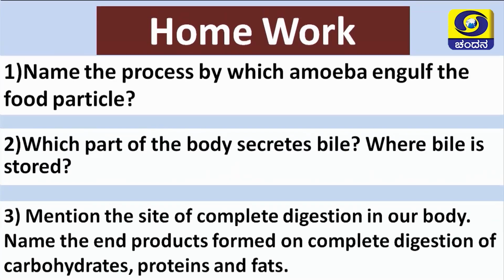Third question, mention the site of complete digestion in our body. Name the end products formed on complete digestion of carbohydrates, proteins and fats.